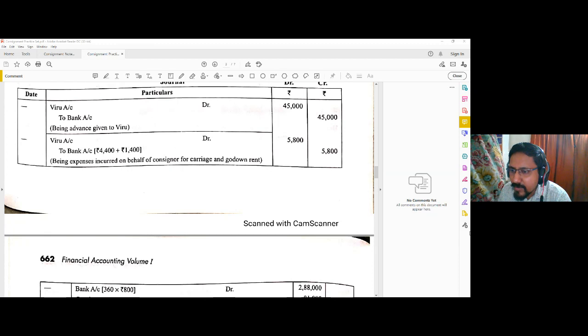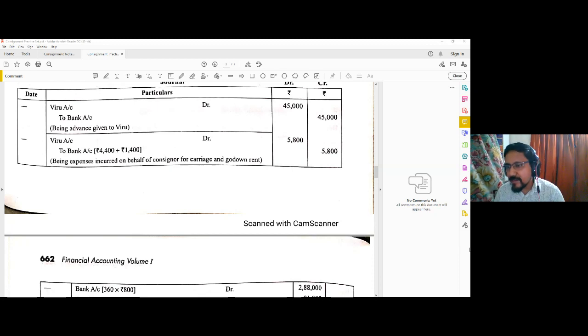Sir, what are the important topics to be taught by you in future classes? In the future classes, I will try to take up issues like final accounts of trading concern, non-trading concern, single entry, joint venture, bill of exchange. Okay, those topics I will be covering. But that depends on how many classes I am given. When will the exam be? I don't have any particular idea when the exam can actually be scheduled.